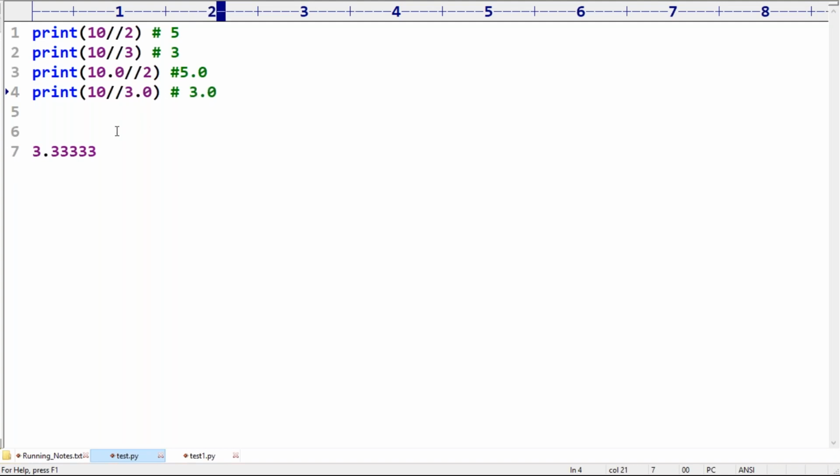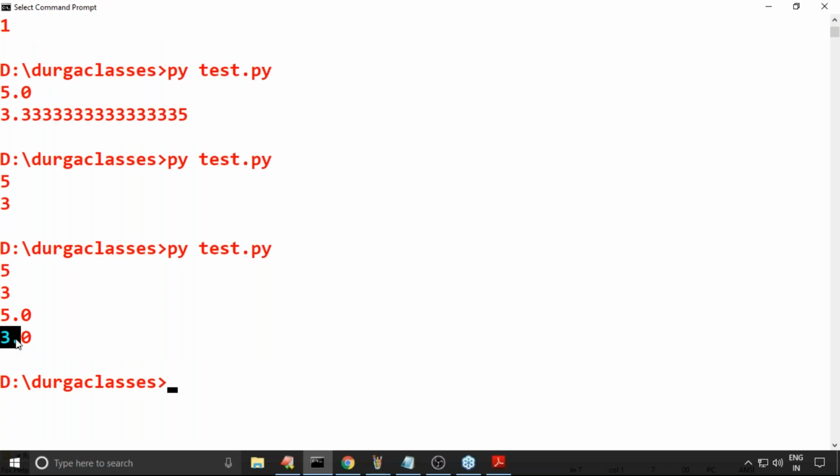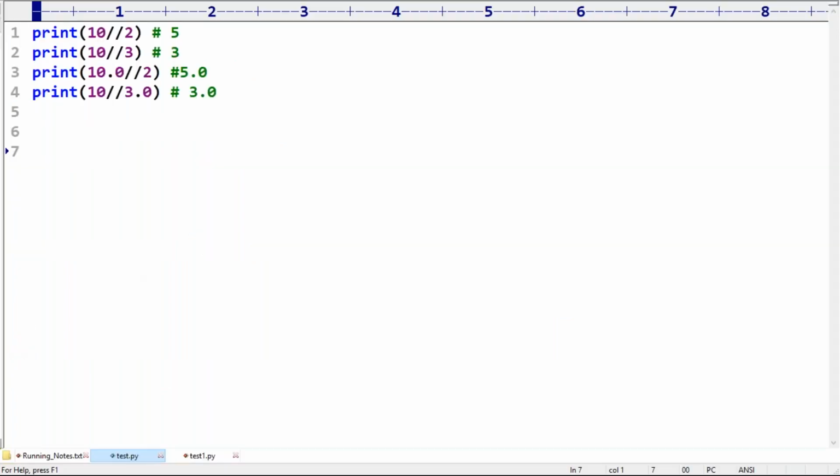Floor float value. 3.0, 5.0. Don't get confused. Normal division is different. Floor division is different. Floor division is always going to provide the floor value. Original value 3.333, the floor float value is 3.0.